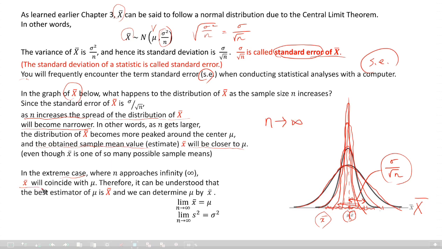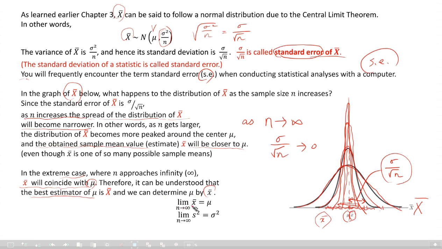So x bar will coincide with mu. Sigma over square root n goes to 0 as n goes to infinity. In other words, it coincides with mu. Therefore, it can be understood that the best estimator of mu is x bar, and we can determine mu by x bar.